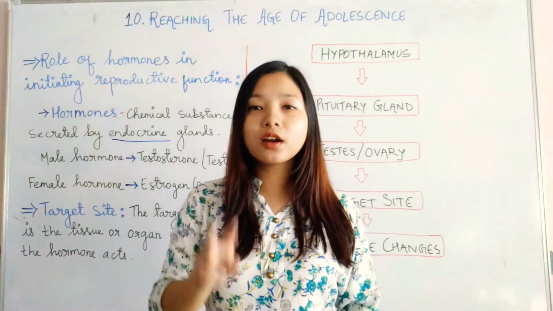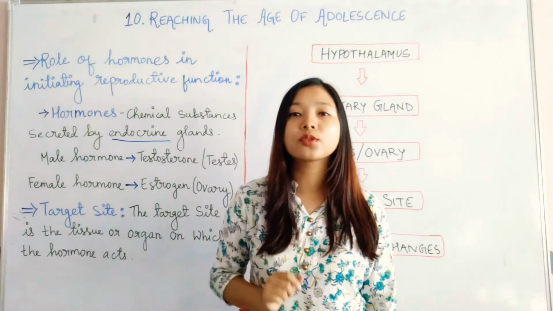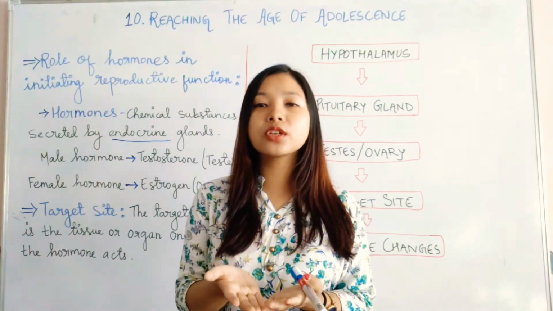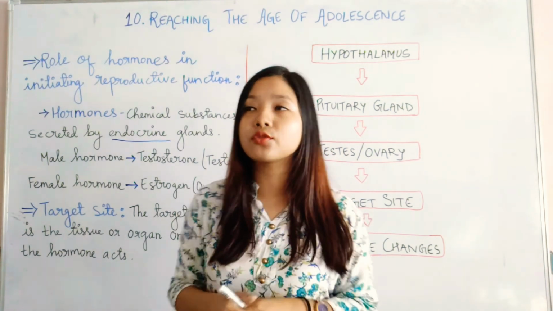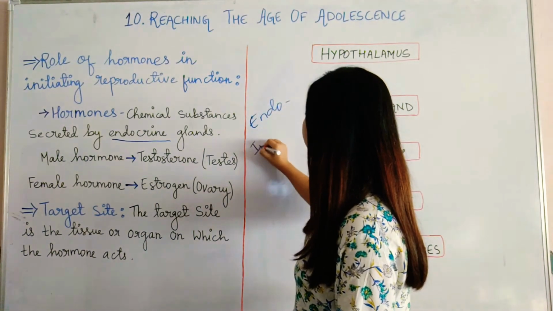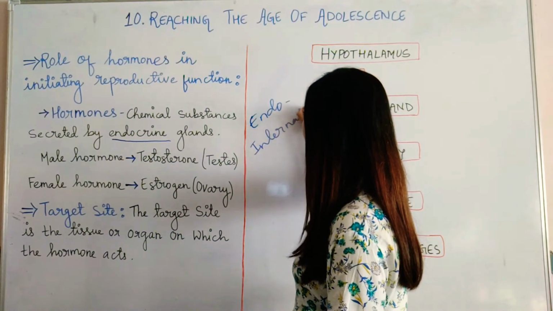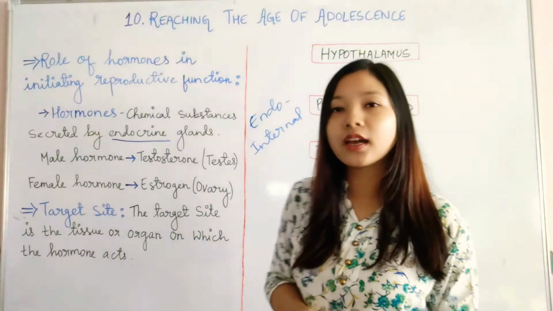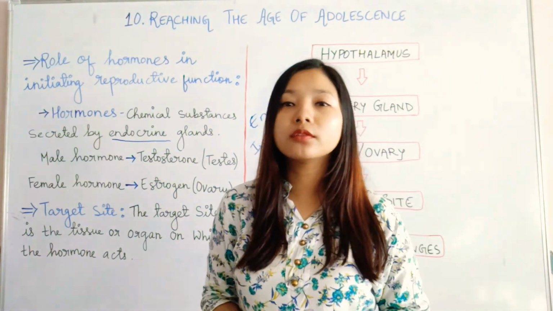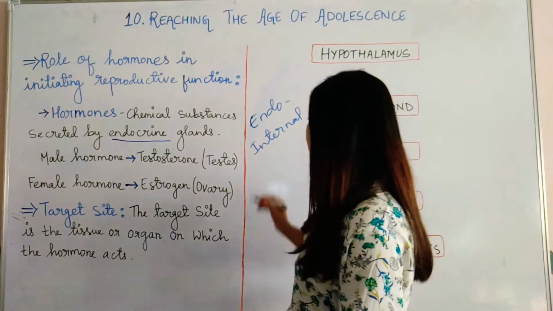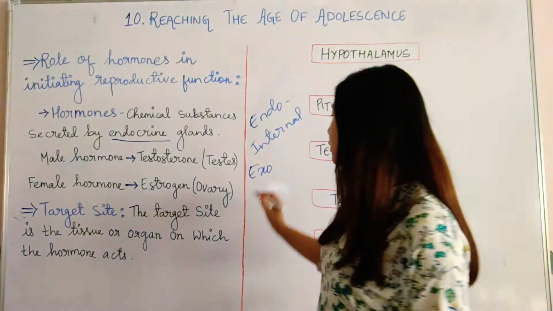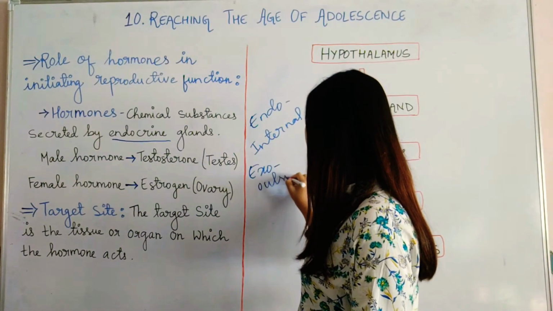In our body there are two types of glands, endocrine and exocrine glands. Endocrine glands are those glands which pour their secretion directly into our bloodstream. The meaning of endo is internal or within. That means they directly pour their secretion, the hormones, into the blood vessels. Another type of glands are called exocrine glands. The meaning of exo is outside.